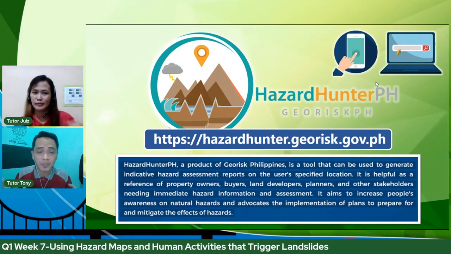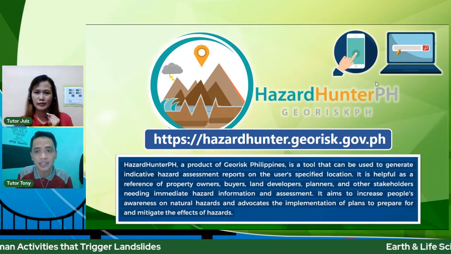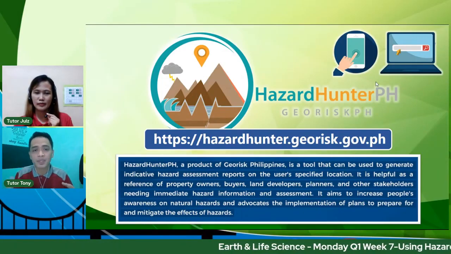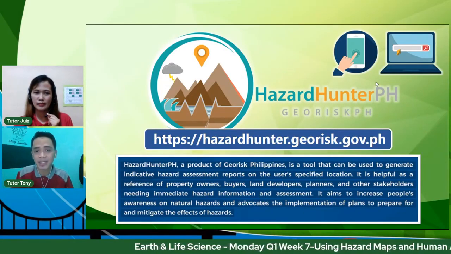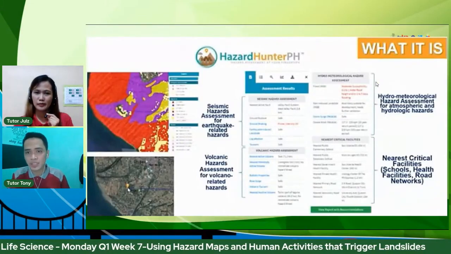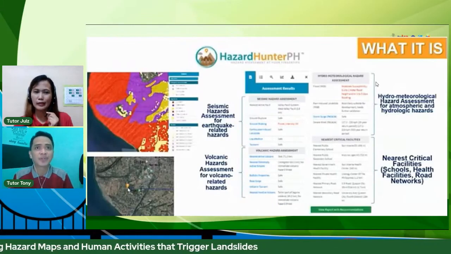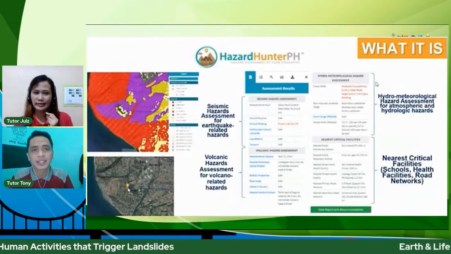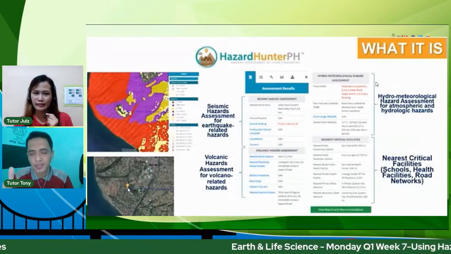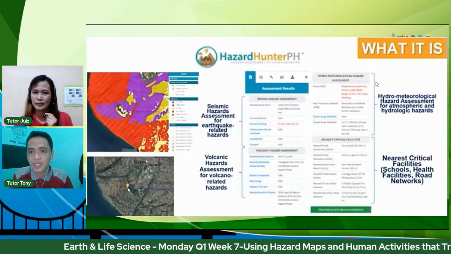Ayan, sa mga land developers. Pinondohan talaga yan ng government agency natin, of course, to help our kabataan, our youth na ma-appreciate yung pag-identify ng mga ganitong klase ng hazard. So you just go to the website, tapos ita-type nyo lang yung location ninyo, yung address. Yes, after that, click nyo lang and then type nyo yung location or yung address po ninyo and then sa right panel, you can see different assessment.